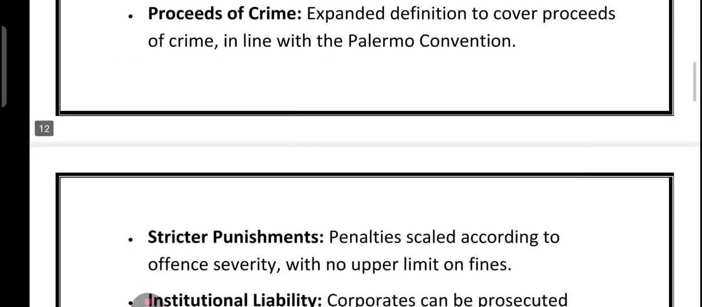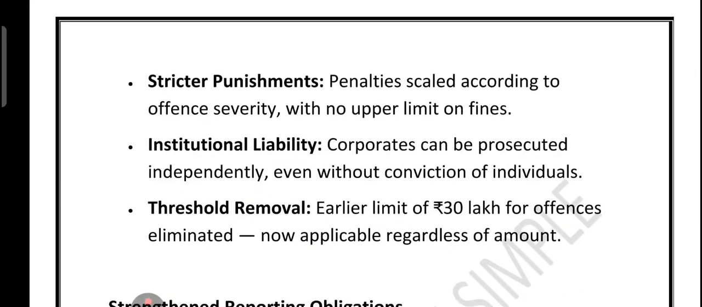the Palermo Convention. Second is stricter punishment, meaning fines have no upper limit and penalties depend on the seriousness of the offence. Third is institutional liability, which means even a corporate can be prosecuted independently without needing an individual conviction. And the threshold removal, which means the earlier 30 lakh limit has been removed and now offences apply regardless of the amount involved. So in short, PMLA has evolved into a globally aligned, no-escape framework for tackling money laundering.